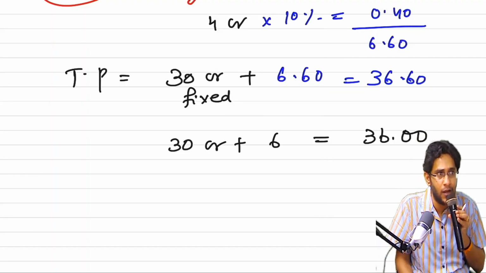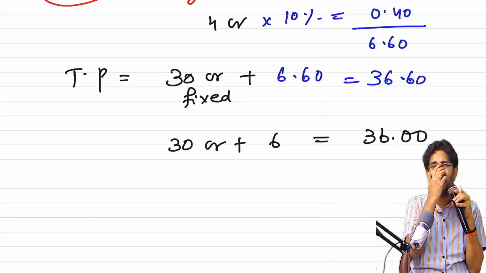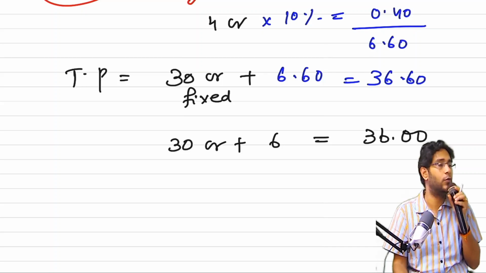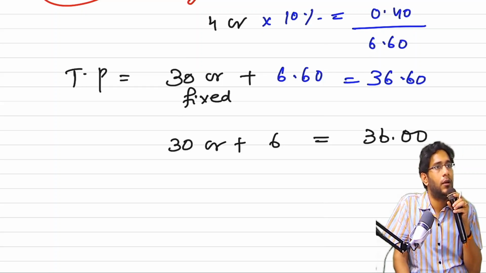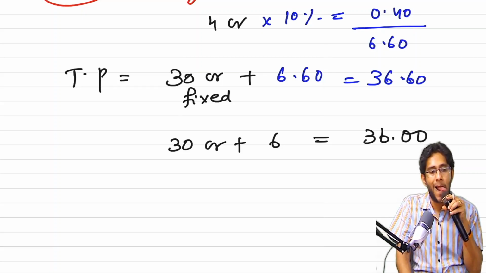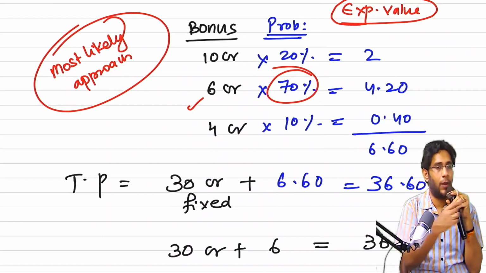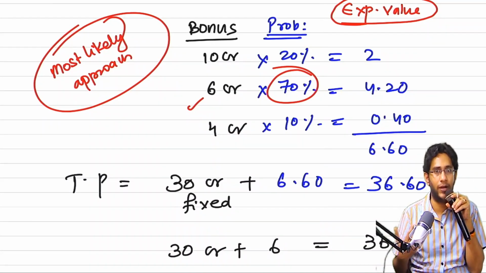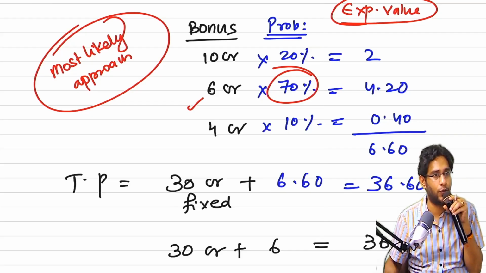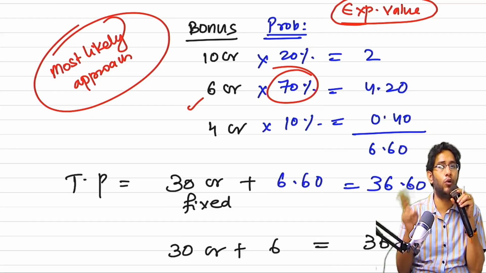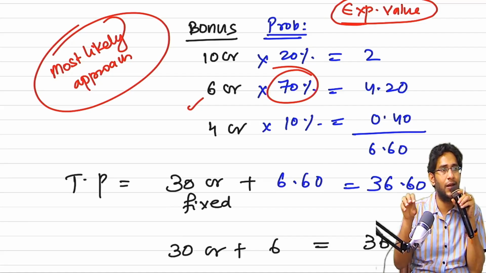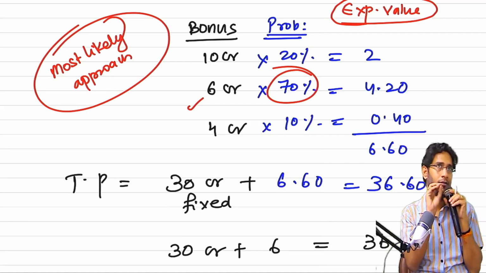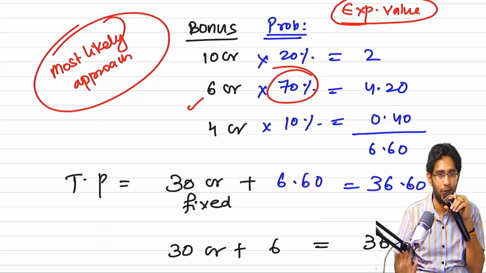Am I clear here? Now, there are some questions in the study material. Ideally, they should not frame them like that, but who will fight with them? In those questions, what happened is, they gave you probabilities like how you are seeing on the screen. When there are more than 2 probabilities, they are using the expected value approach. When there are only two outcomes with two probabilities, they are taking the most likely approach. That they did for 3 or 4 questions that are there in the study material.